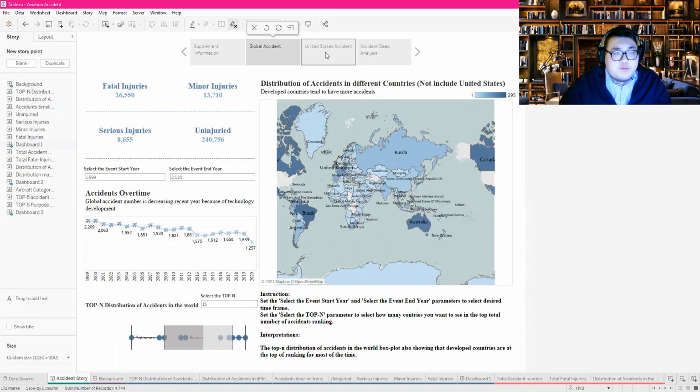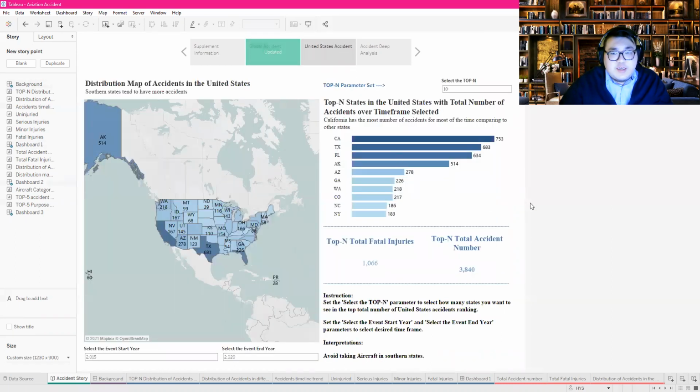And now, since we live in the United States, we want to take a closer look to analyze aviation accidents within the United States. Here you can interact with the parameters to select the time frame also, but here you can select the number of top states you want to see instead of countries.